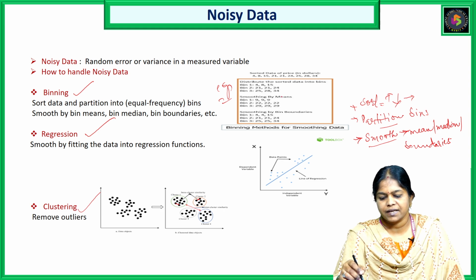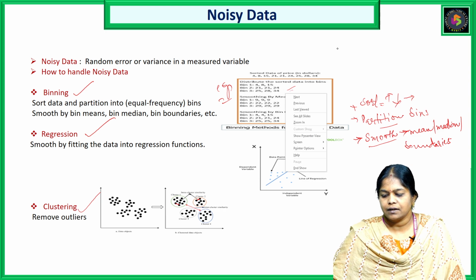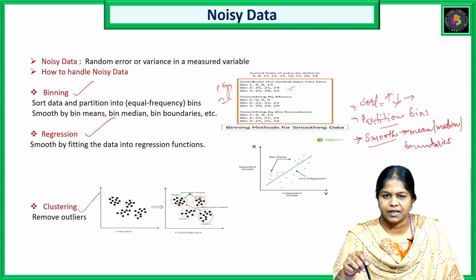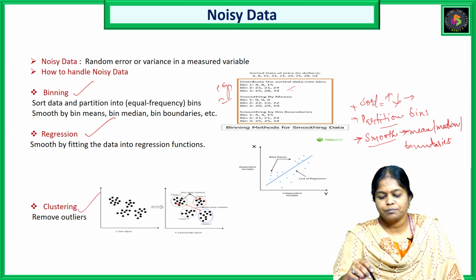So here we have a simple example. I have some numerical values: 4, 8, 15, 21, 21, 24, 25, 28, 34. These are the different numbers I have. So what did we do here? We have 3 different bins of equal proportion. We have partitioned the numbers into bin 1, bin 2 and bin 3. For bin 1, I have 4, 8, 15. For bin 2, I have 21, 21, 24. For bin 3, I have 25, 28 and 34.